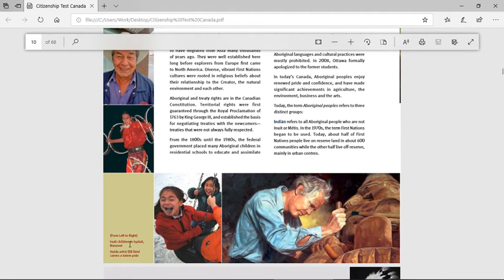Nunavut became a province, but I think that was in grade 3 or 4. Before that, it was just Northwest Territories.